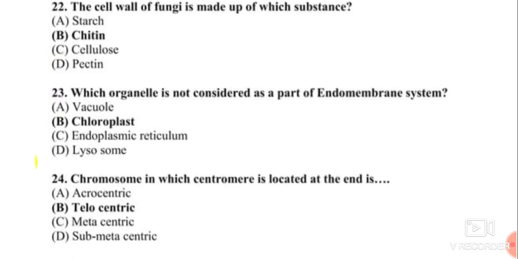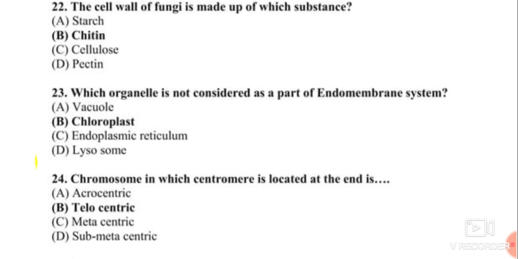Which organelle is not considered a part of the endomembrane system? This is question number 23. The endomembrane system has these parts: nuclear envelope, endoplasmic reticulum, Golgi apparatus, lysosome, vacuoles, vesicles and plasma membrane.